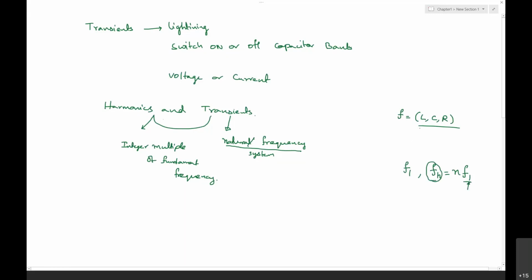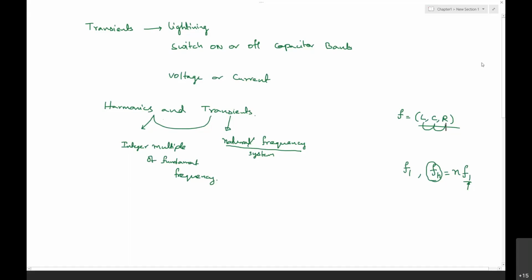The transients in voltage depend on your system components L, C and R. In no way are they related; both are different quantities.